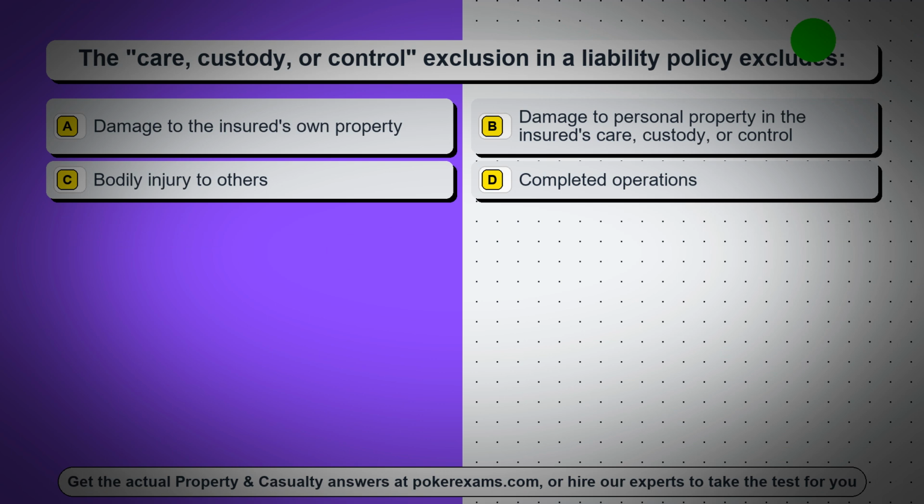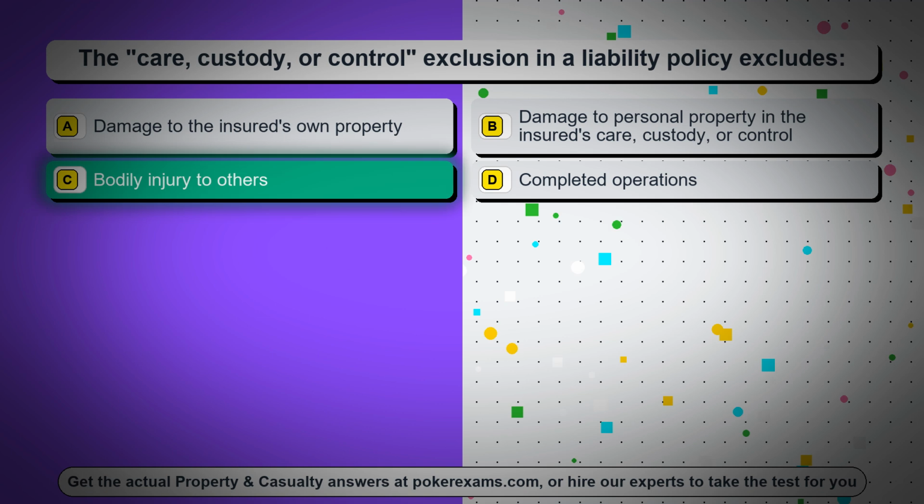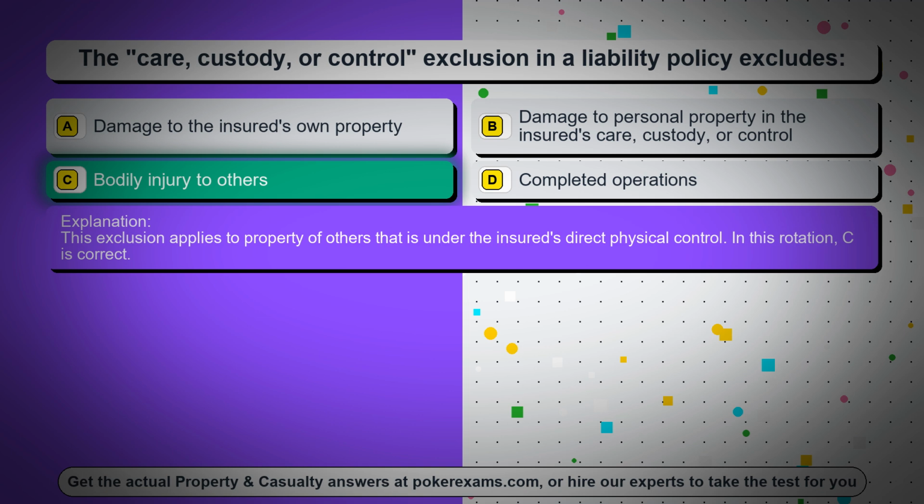Question 48. The care, custody, or control exclusion in a liability policy excludes: Option A, damage to the insured's own property. Option B, damage to personal property in the insured's care, custody, or control. Option C, bodily injury to others. Option D, completed operations. The correct answer is option C, bodily injury to others. This exclusion applies to property of others that is under the insured's direct physical control. In this rotation, C is correct.